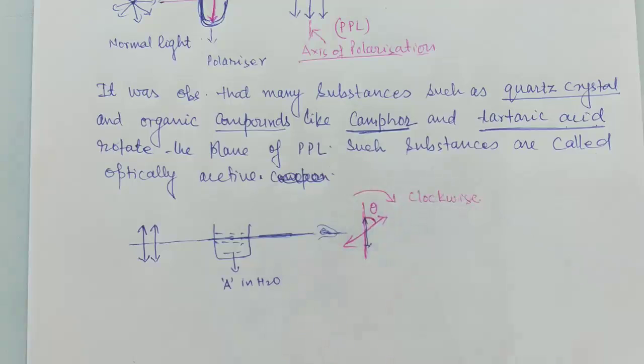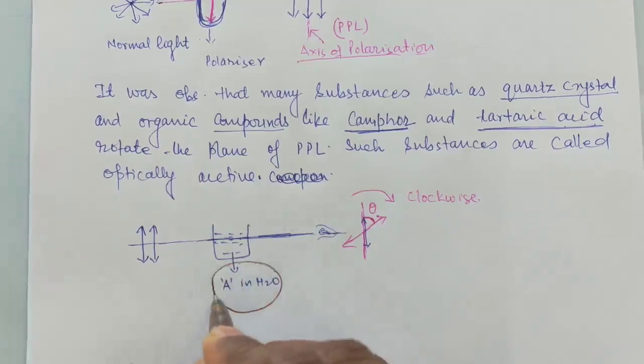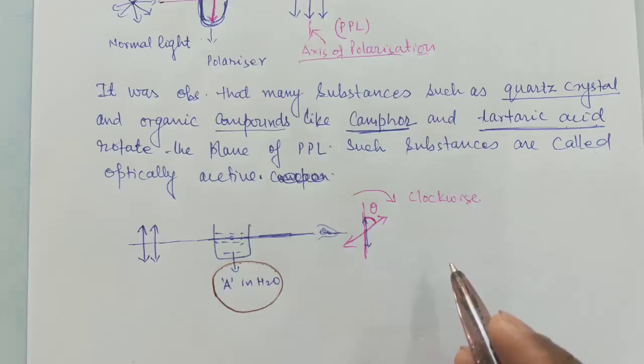So this is a clockwise rotation. Such compounds, which have the ability to rotate the plane polarized light in the clockwise direction, are said to be dextro-rotatory.